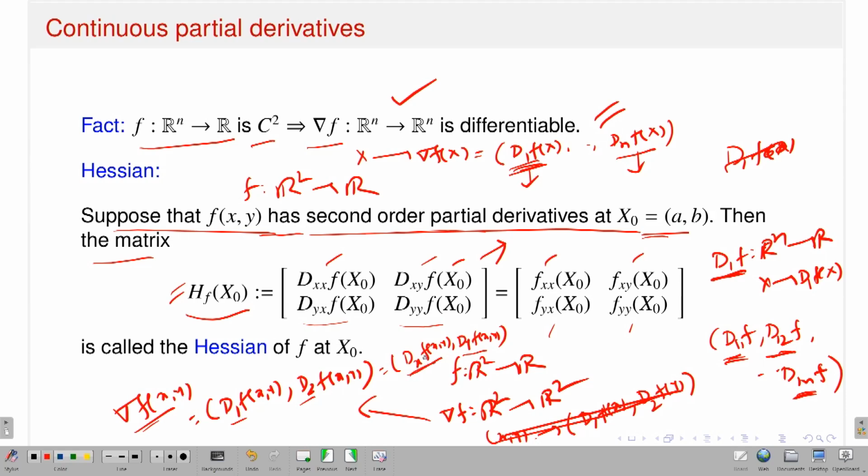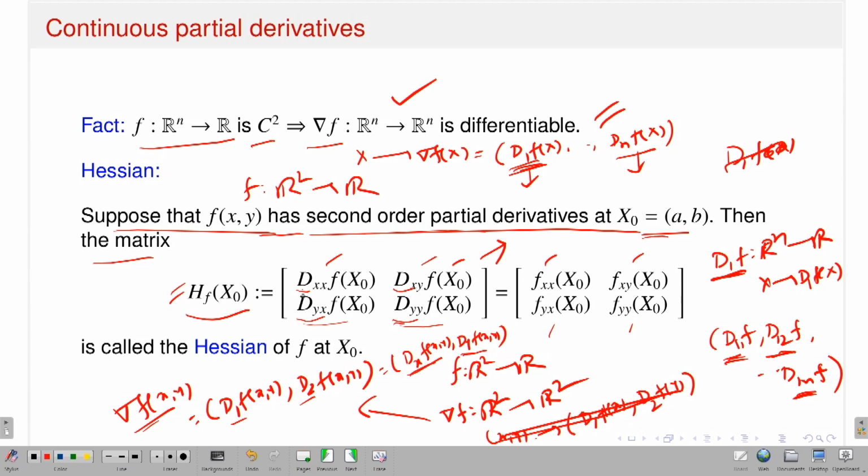That means the first component you have is dx. So, again I am performing the partial derivative with respect to the x variable of dx and the partial derivative with respect to the y variable of dx at the point x naught. Similarly, this is the second component dy. I am considering the first derivative with respect to the x variable of dy, and this is the second derivative, that means the partial derivative with respect to y of the function dy. So, you have to remember it in this way.